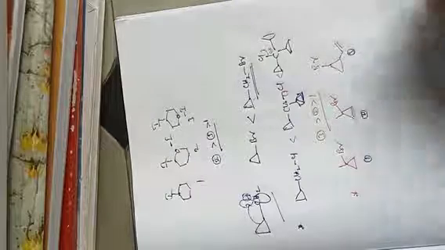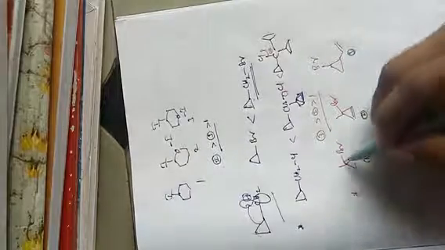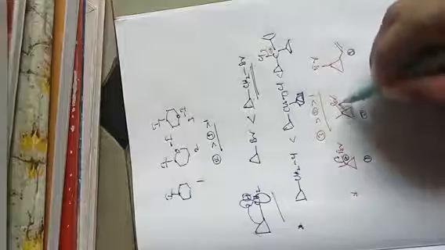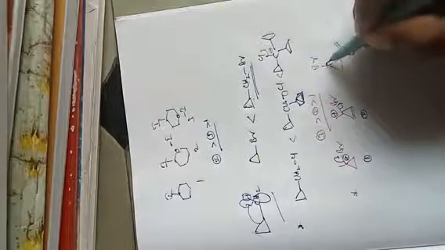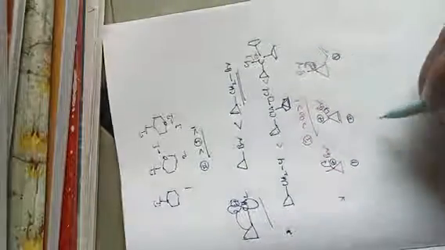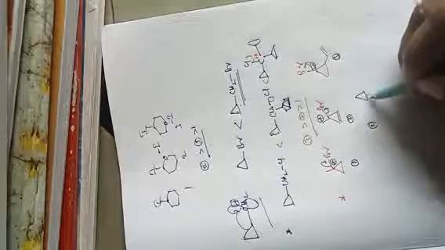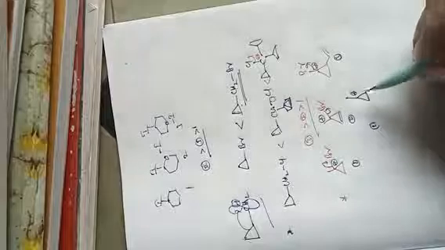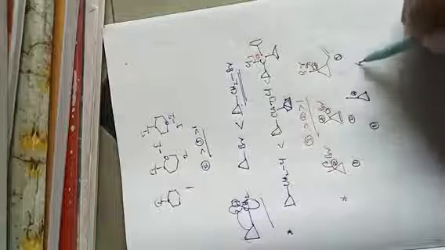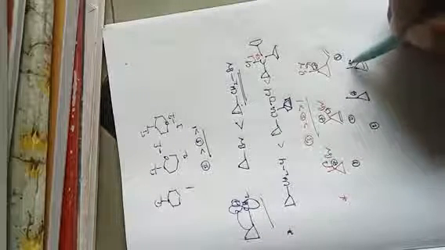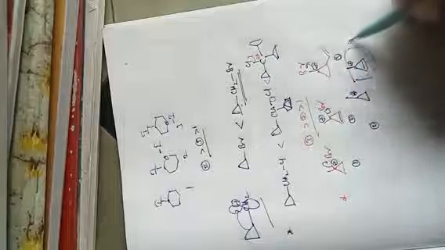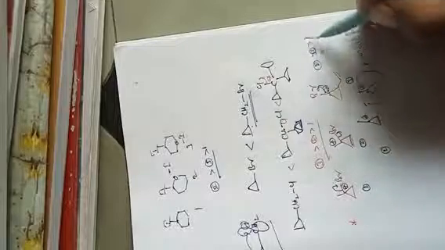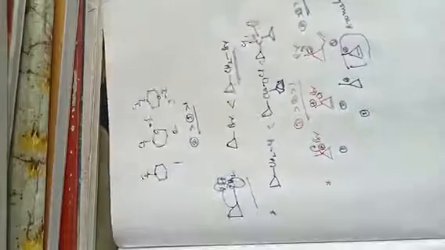You can see that it will form a plus charge here and it loses plus charge here, but the second is more reactive. Why? Because it will form a cyclopropylium cation, and the cyclopropylium cation is aromatic, so it follows aromaticity. So the second one is more reactive, then the third one, then the first one. So this is the order of reactivity.